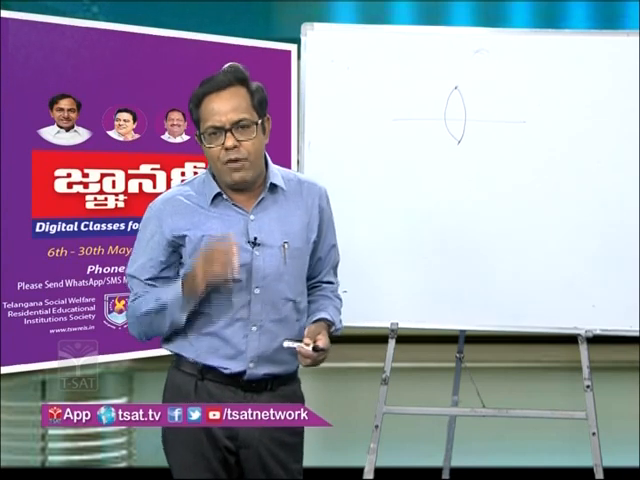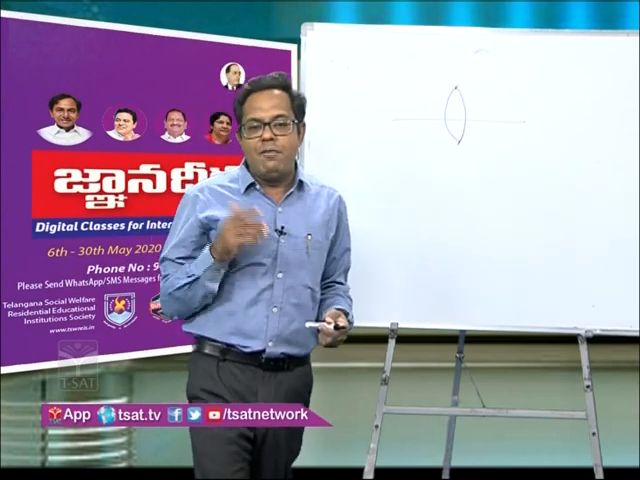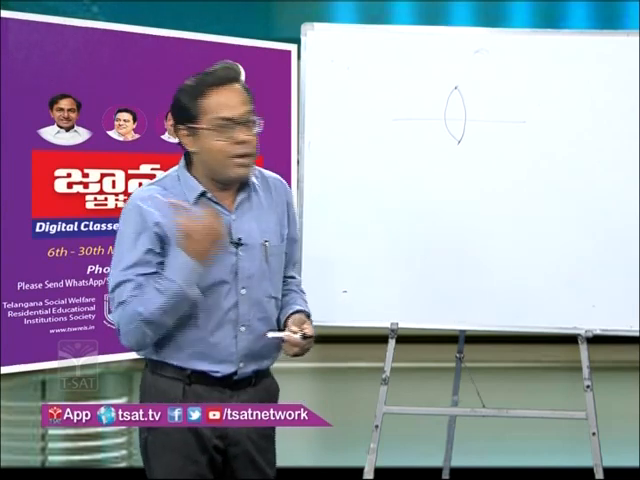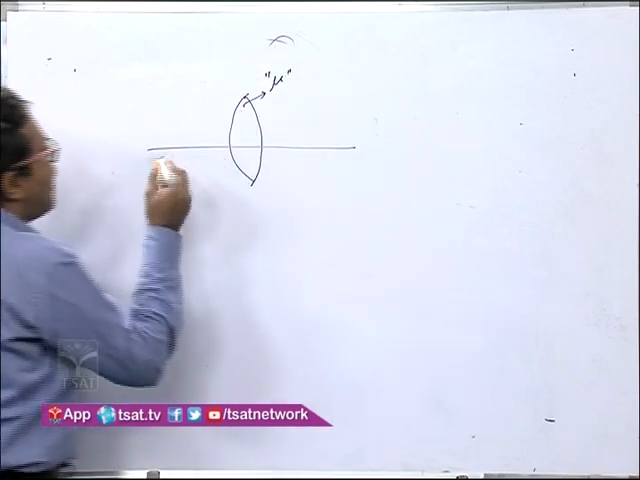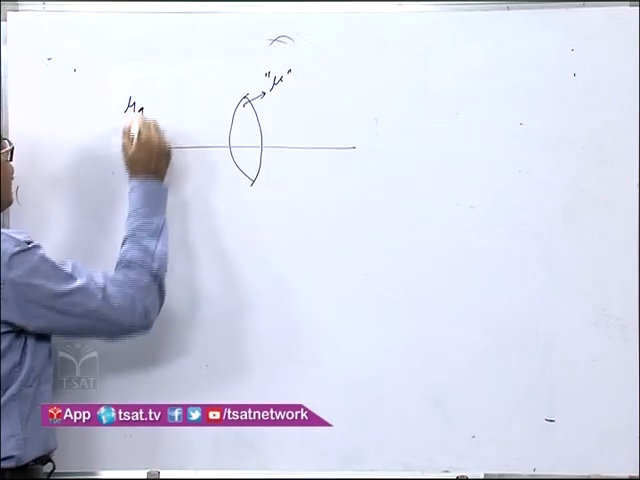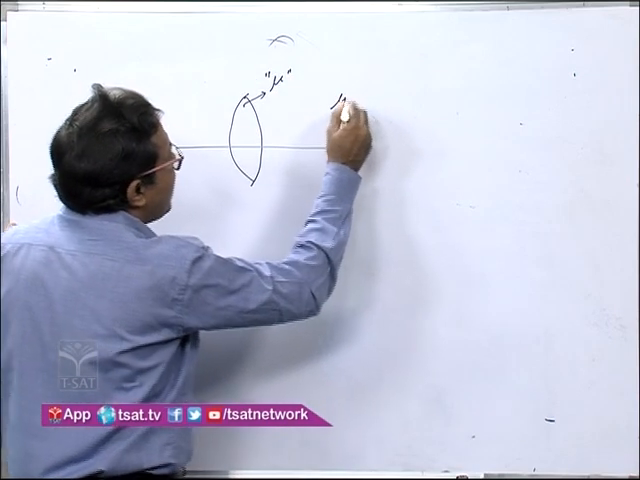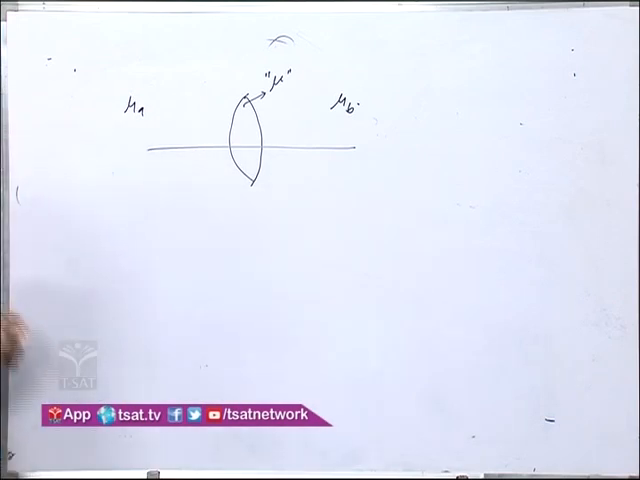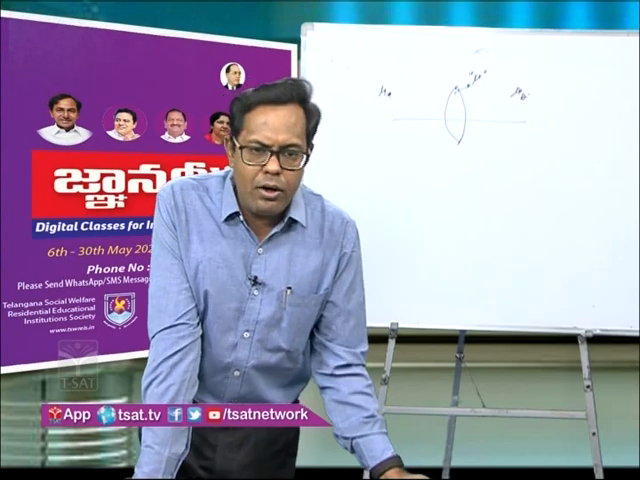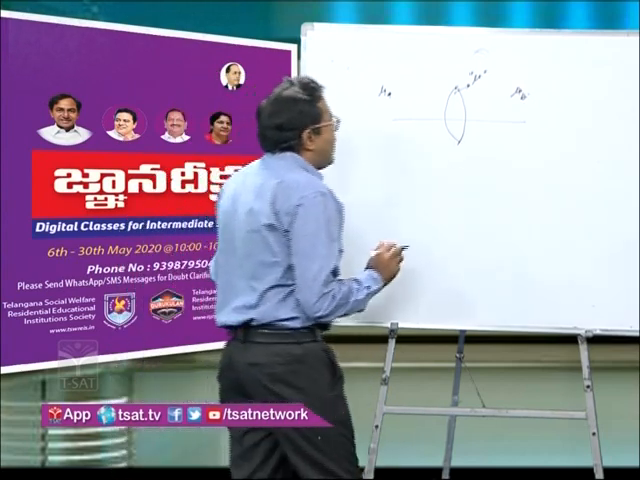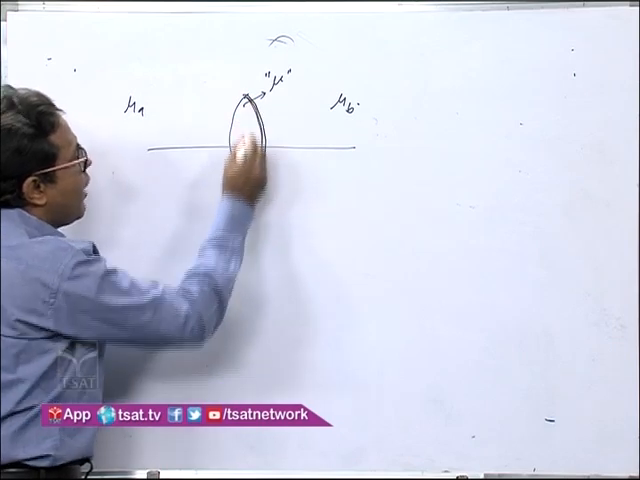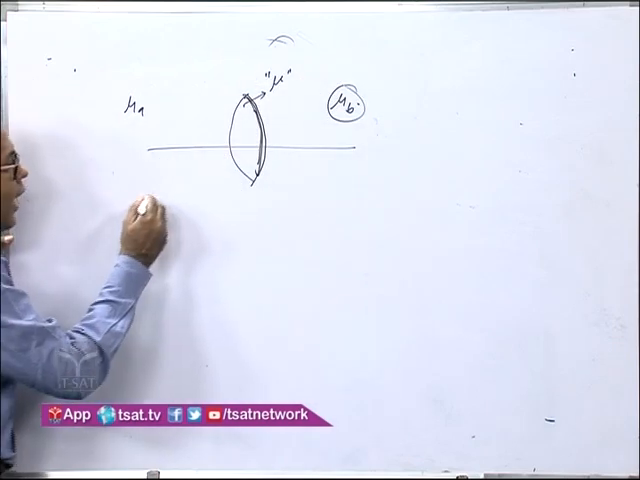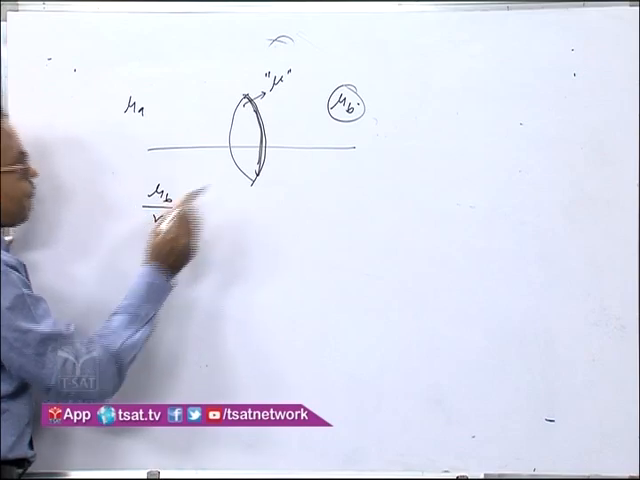I will tell you how the question is framed. So now let us consider we have a lens of refractive index mu, and here let the refractive index of this medium be mu a and the refractive index of this medium be mu b. Now what you have to do? A simple trick I will tell you to remember the concept. The final ray will be refracted from the second interface and it will move to mu b, so you can directly write mu b by v.